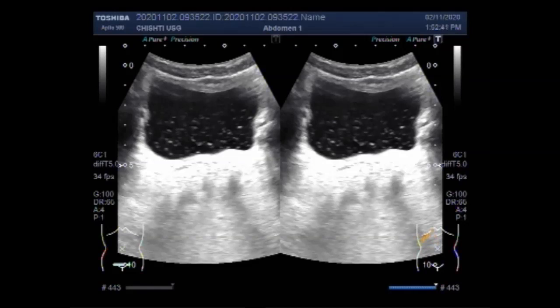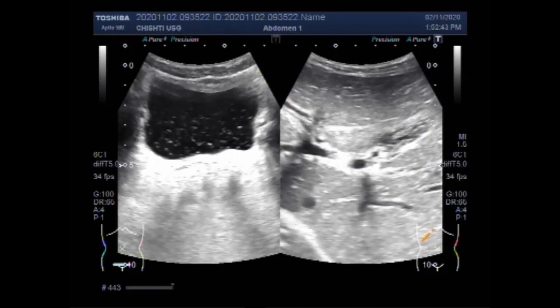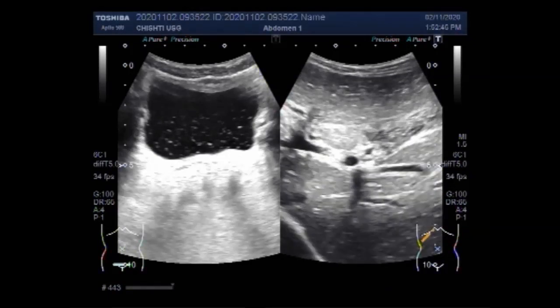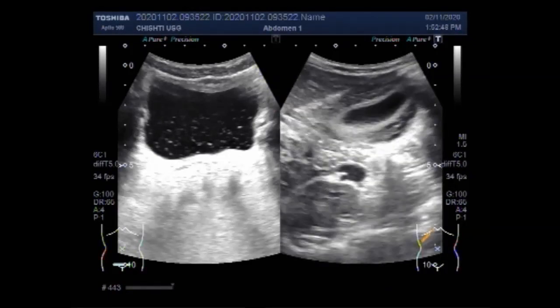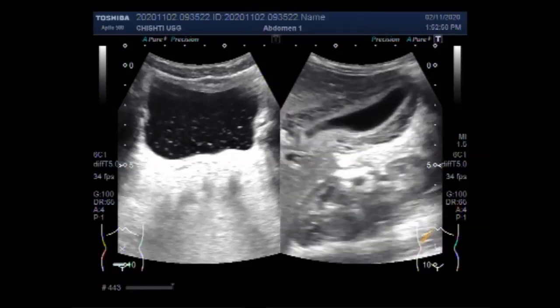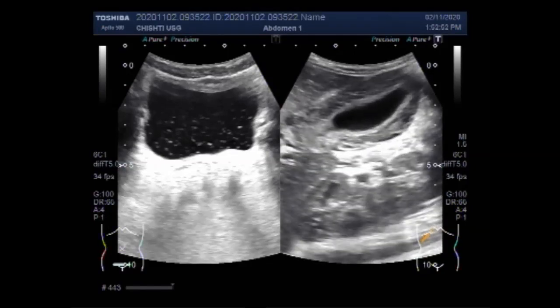Now again, you can see this patient with increased gallbladder wall thickness also had a urinary tract infection, and a large amount of thick sludge is seen in the urinary bladder.